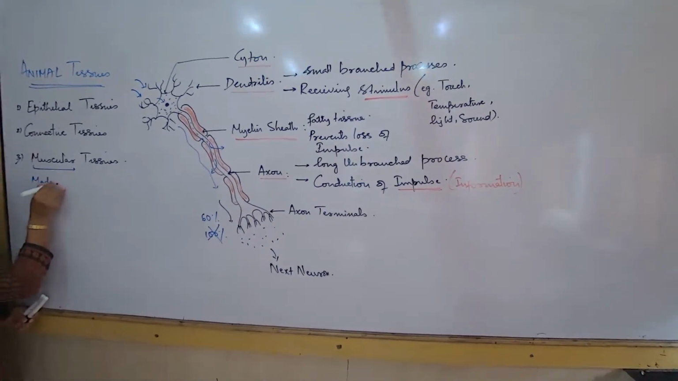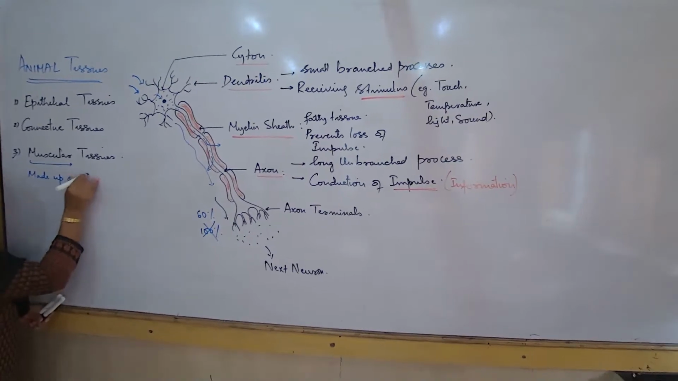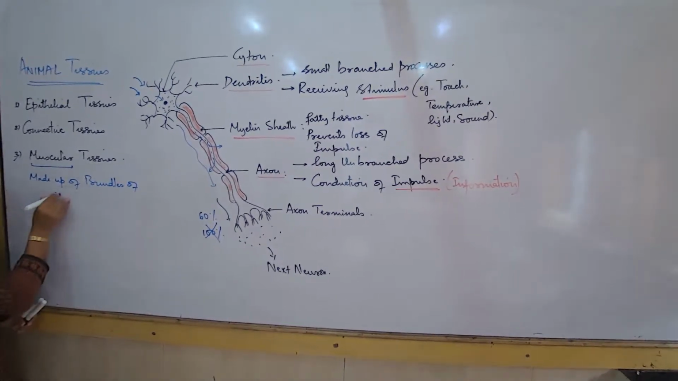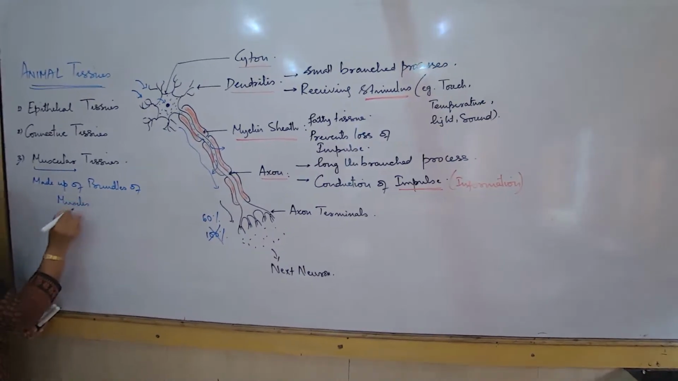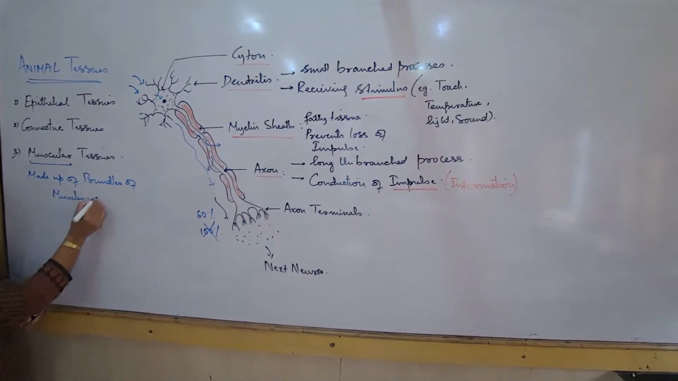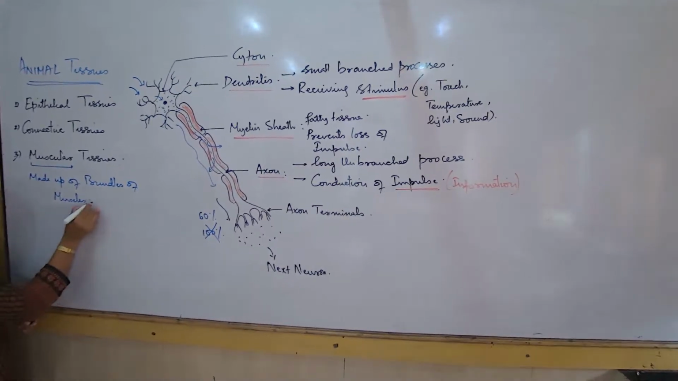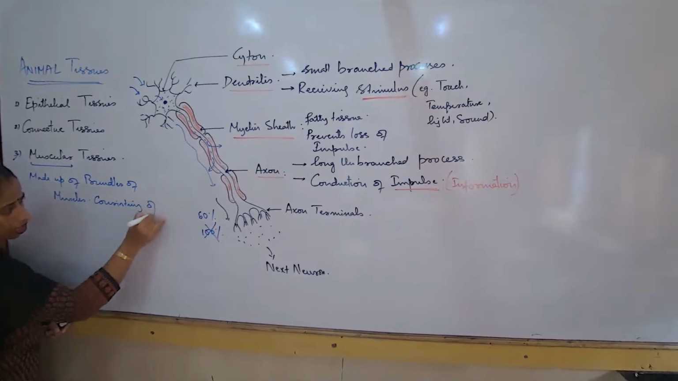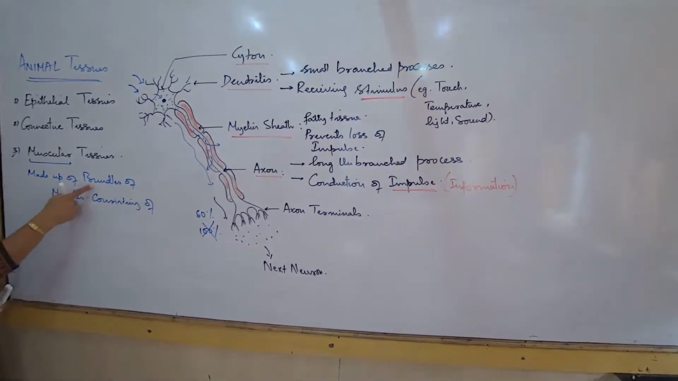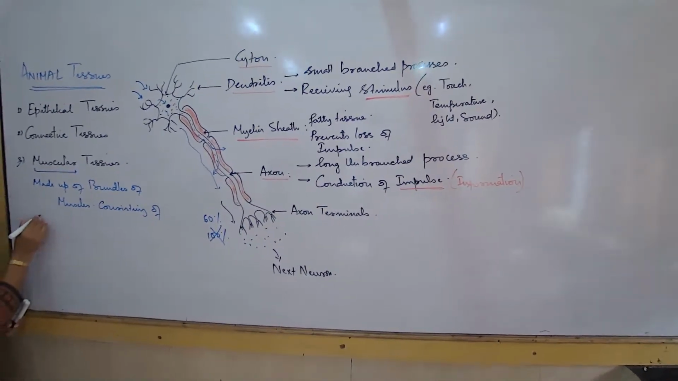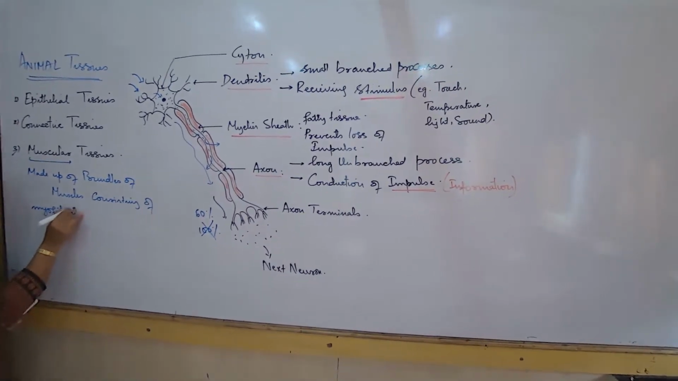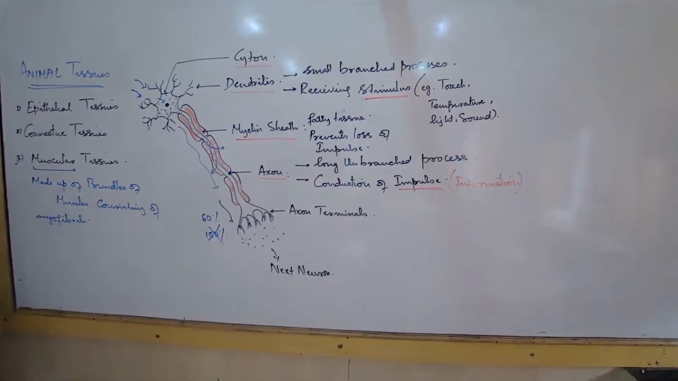Muscular tissues are made up of bundles of muscles, and these muscle bundles consist of myofibrils. Now, what are myofibrils?